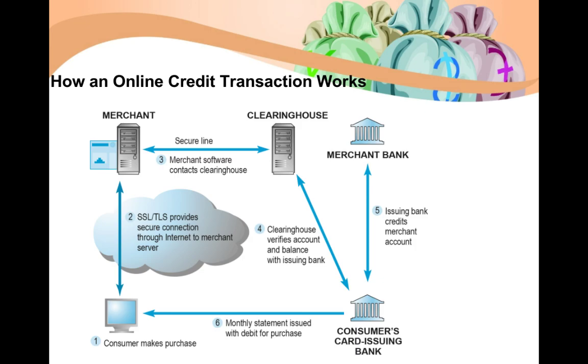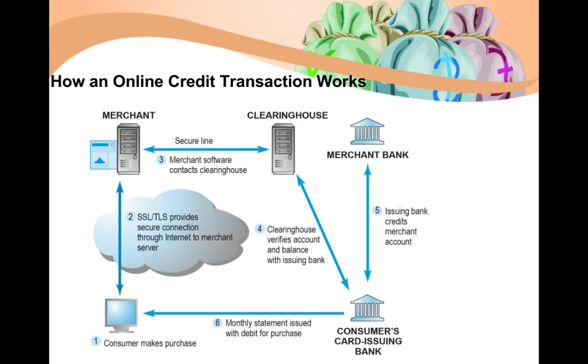So the first one, the consumer will be making a purchase. In order to make a purchase, the consumer needs to have a secure sockets layer connection established with the merchant server. Once he provides the credit card details, we have to do the necessary authentication. So the merchant software has to communicate with the clearinghouse. Now the clearinghouse, in order to have the proper authentication done and to check the balances of the consumer's account, needs to contact the consumer's credit card issuing bank.